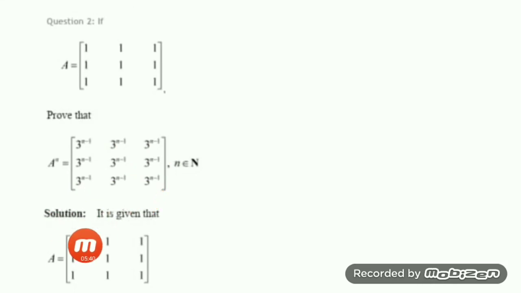Okay, so first you give the name of the function as Pn and write down your A. Now you prove the result for n is equal to 1. For n is equal to 1 you will have A to the power 1, which means A. A is this much: 1, everywhere 1. And then on the right side, what will you have?